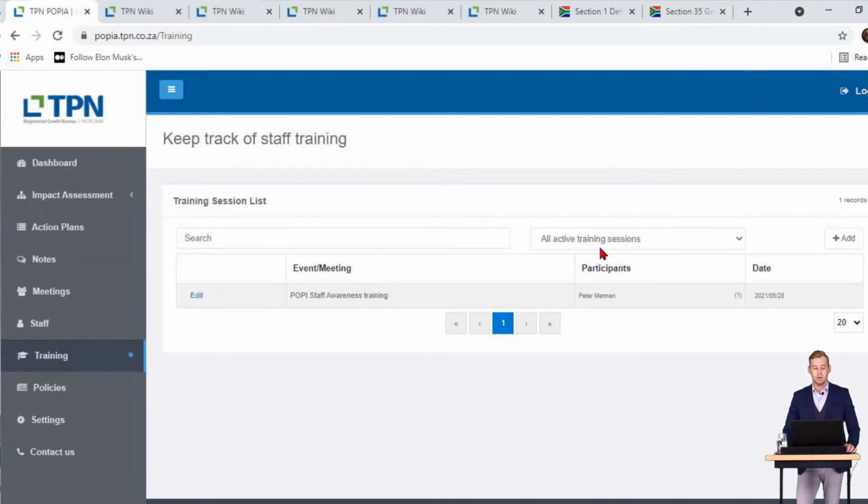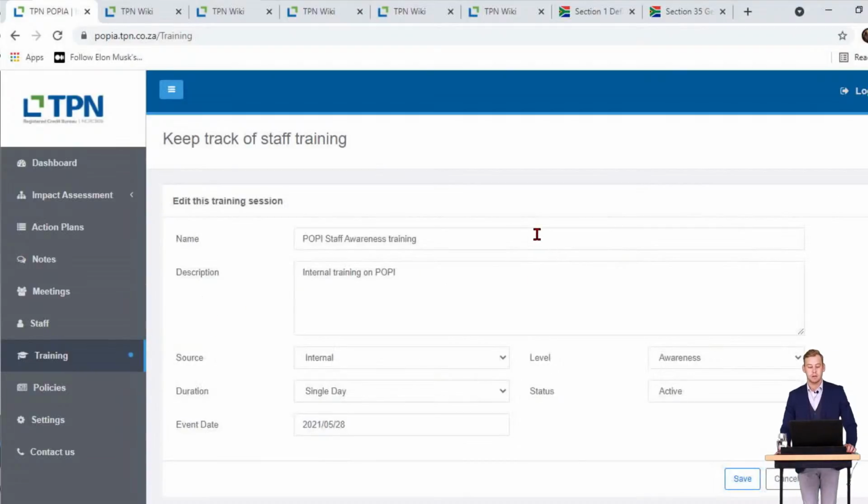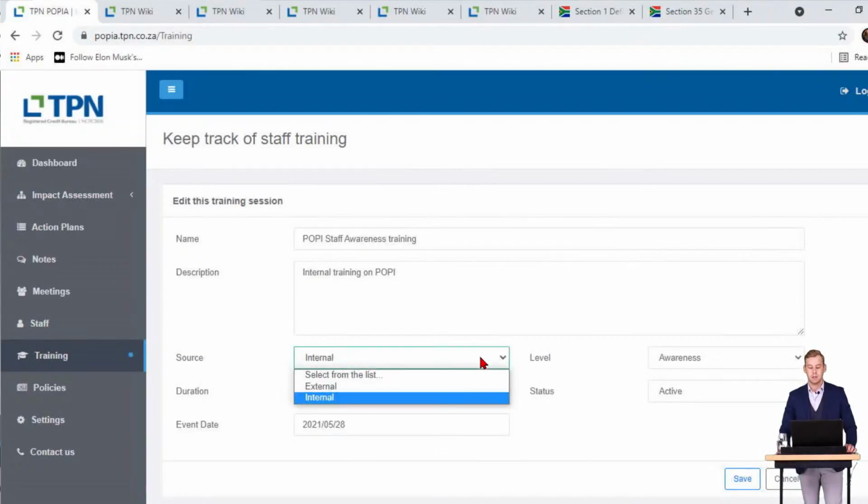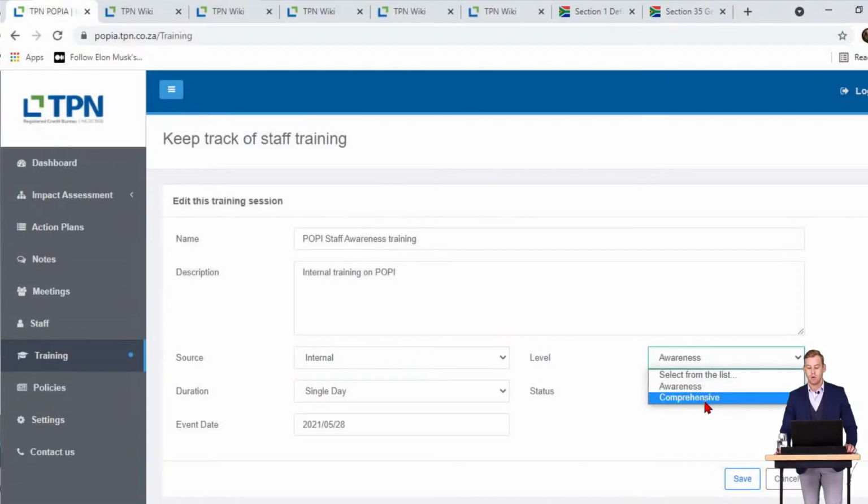I'm going to show you how to do that now. Once you click the add button, it's going to open up a page that looks similar to this. You can input the name, the description, the source, which can either be internal or external, and the awareness level. So it's either awareness or comprehensive training that you can provide. We've set it up as awareness that your information officer needs to do at the school. The duration is single day, the status is active, and the event date has been set for the 28th of May.